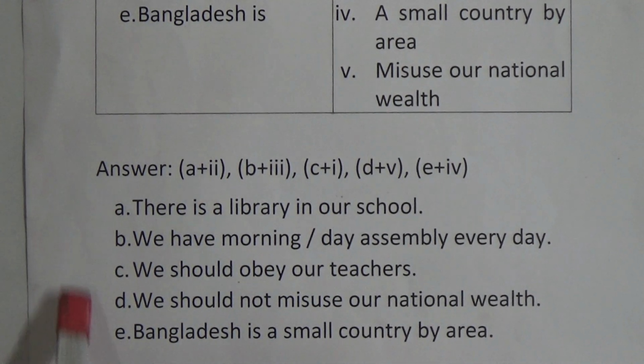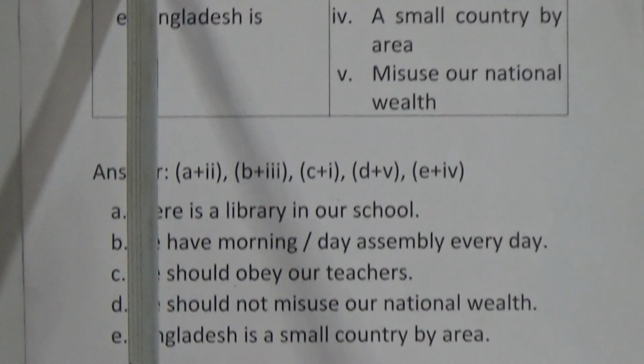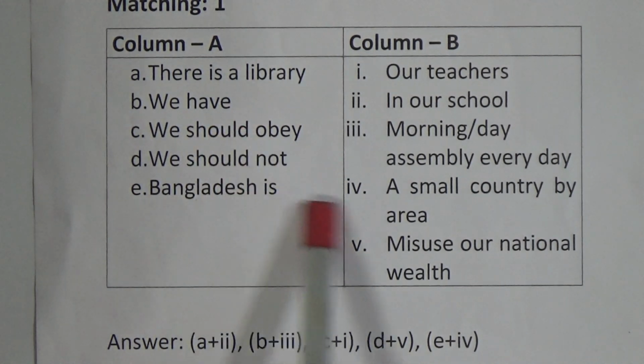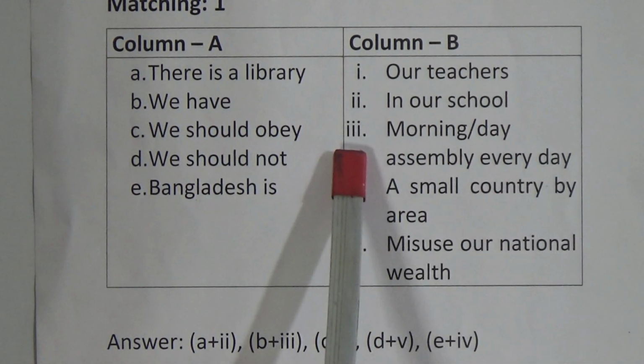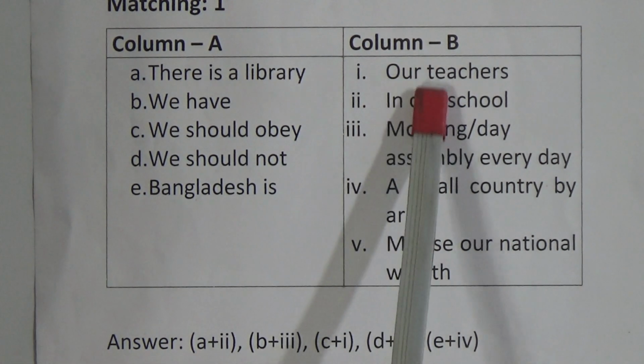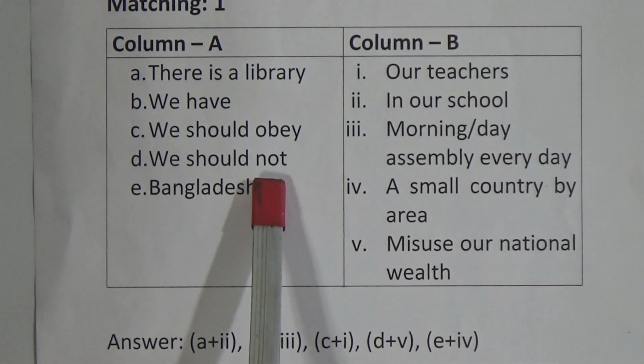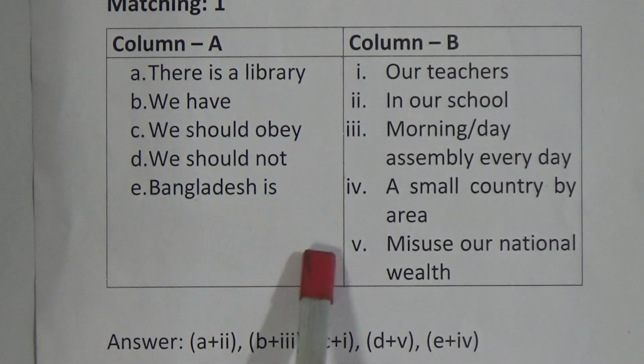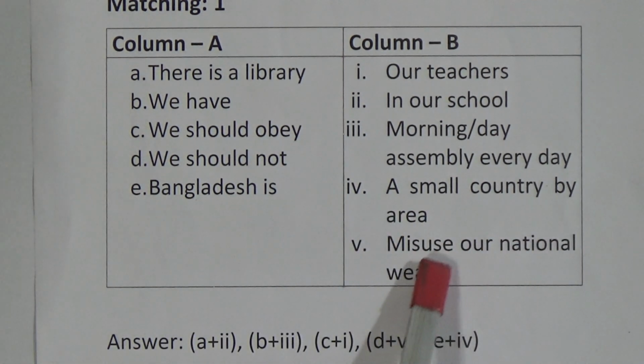Okay dear students, this is our answer. A plus 2, there is a library in our school. B, we have morning day assembly every day. Number 3, we should obey our teachers. We should not misuse our national wealth. And Bangladesh is a small country by area.